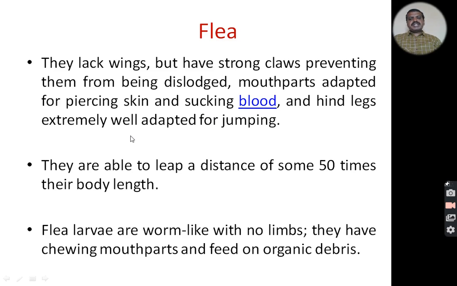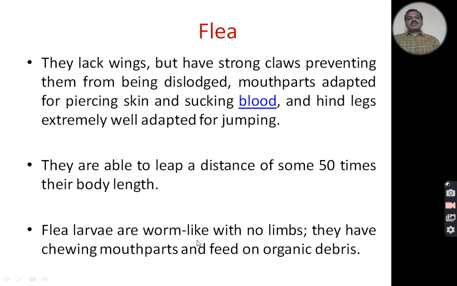The hind legs are extremely well developed and adapted for jumping from one place to another. They are able to leap, that is, jump. Whatever their body length is, they can cover a distance of about 50 times their body length in a single jump.